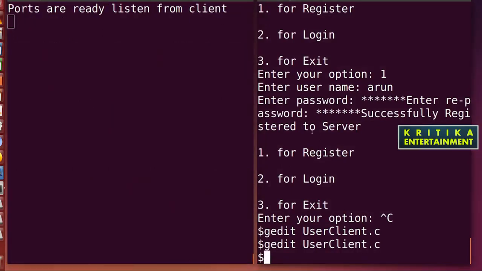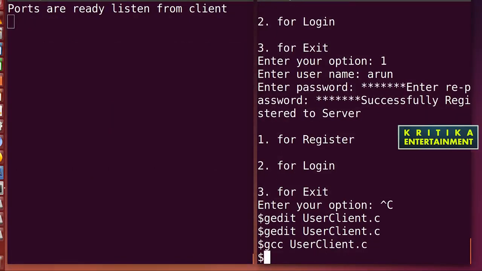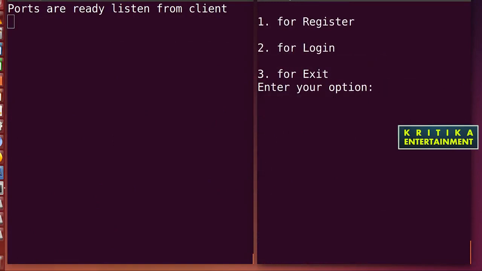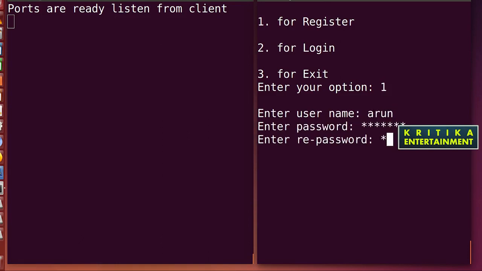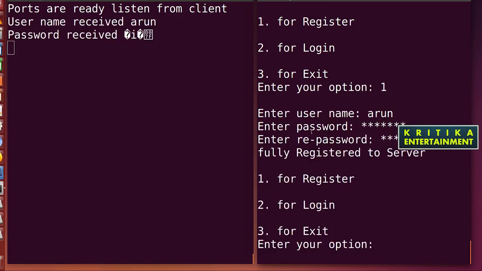So here I will compile again. 1, Arun, Kritika. Okay, Arun is received but the password is not received.